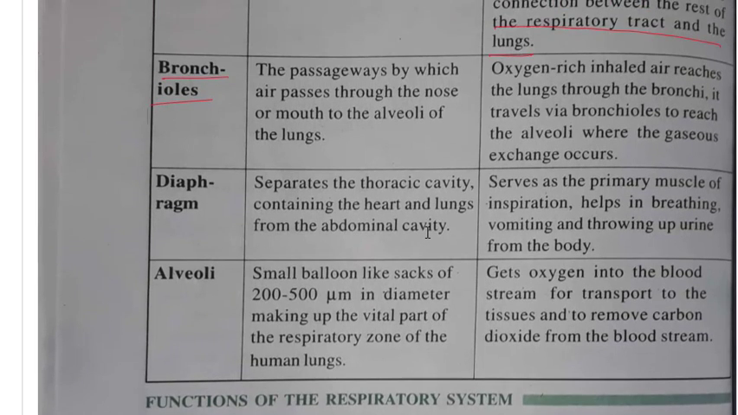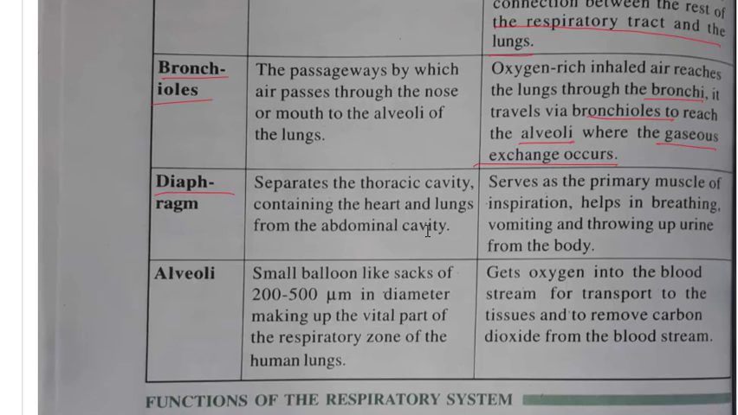Bronchioles. Bronchioles are the passageway by which the air passes through the nose or the mouth to the alveoli of the lungs. Oxygen-rich inhaled air reaches the lungs through the bronchi. It travels via bronchioles to reach the alveoli, where the gas exchange occurs. So from the bronchi, the air passes via the bronchioles and it reaches the alveoli, where there is an exchange of gases.